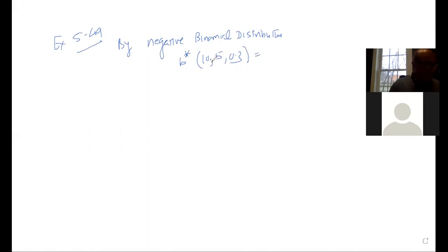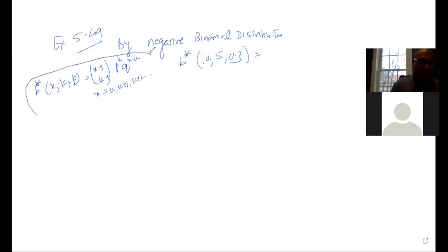What was the formula? I can give you the formula again. b star of x, k, p equals x minus 1 choose k minus 1, times p to the power k, times q to the power x minus k, where x is k, k plus 1, k plus 2, and so on. So this is the negative binomial distribution, and we are using it here.